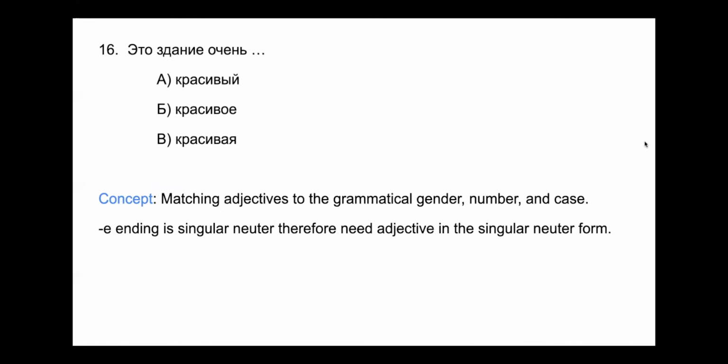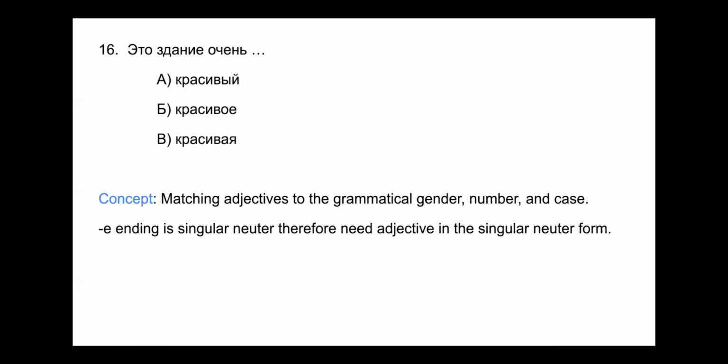Номер 16. Это здание очень красивое, красивый или красивая. We should be able to recognize that здание with an е ending is singular neuter, and we also have the demonstrative это with the о ending. So based on the о ending and the е ending, we can tell it's singular neuter, and therefore we need an adjective to match it.